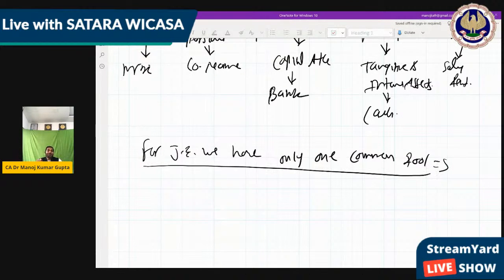What is the one common rule? We have to think like a child: when you do any transaction, we receive something and we give something. So what is the rule? Whatever you receive, you debit, and whatever you pay, you credit.